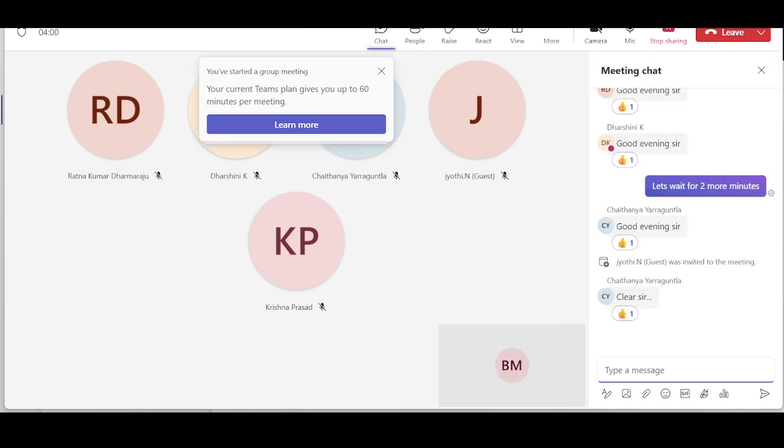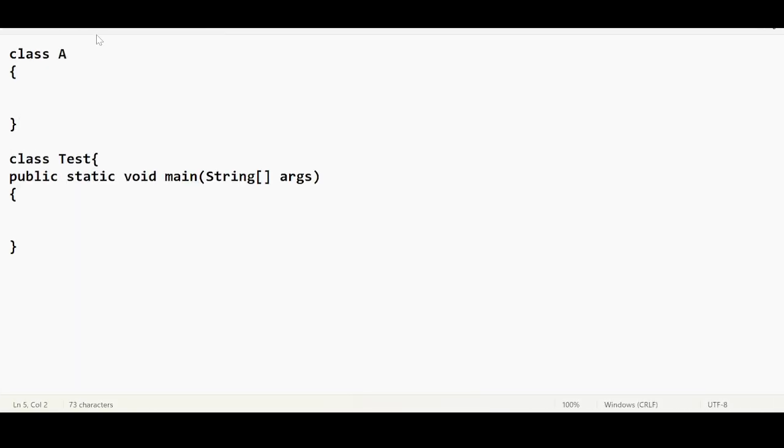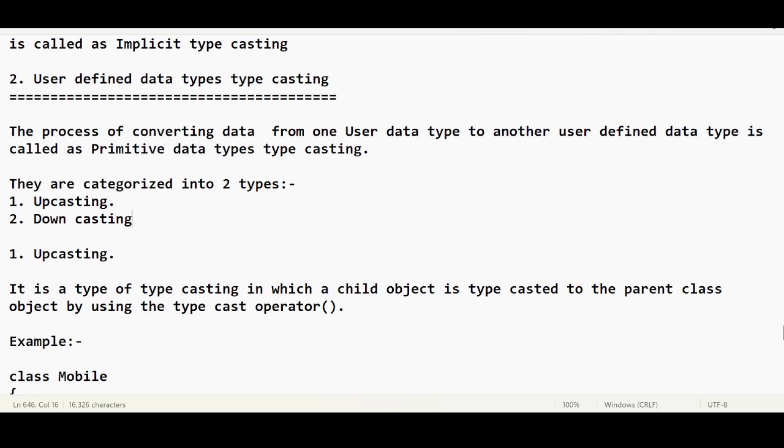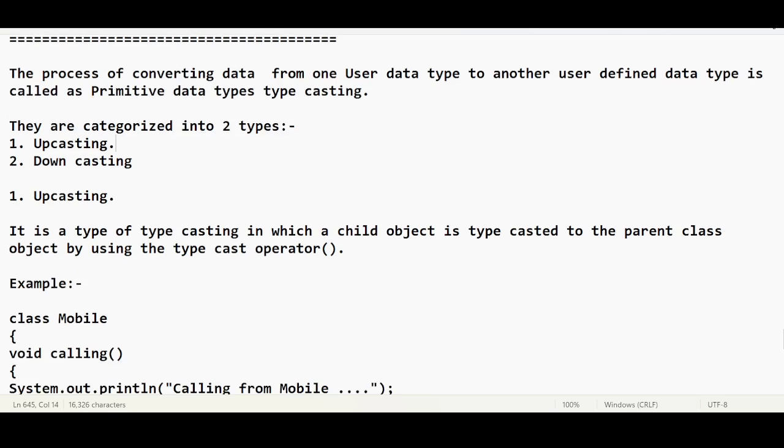Okay, so what were we discussing? We were discussing typecasting in Java. We have completed upcasting, and we need to discuss downcasting. Okay, what is upcasting?